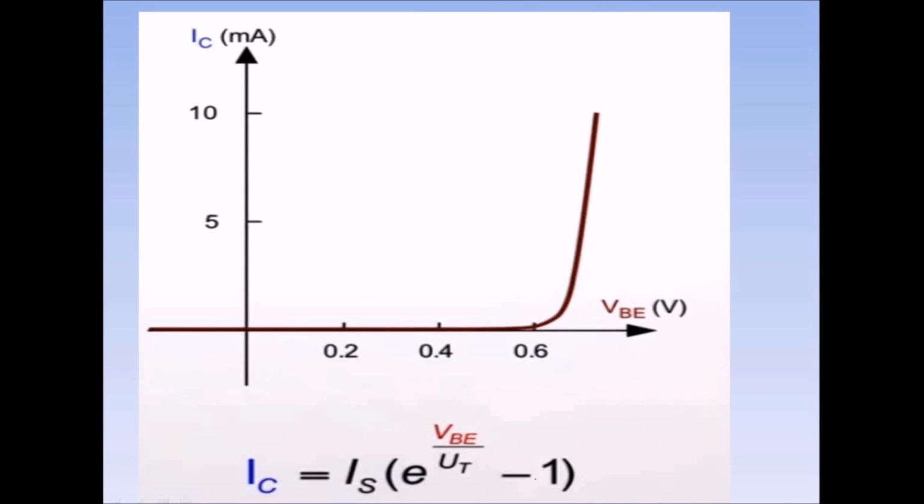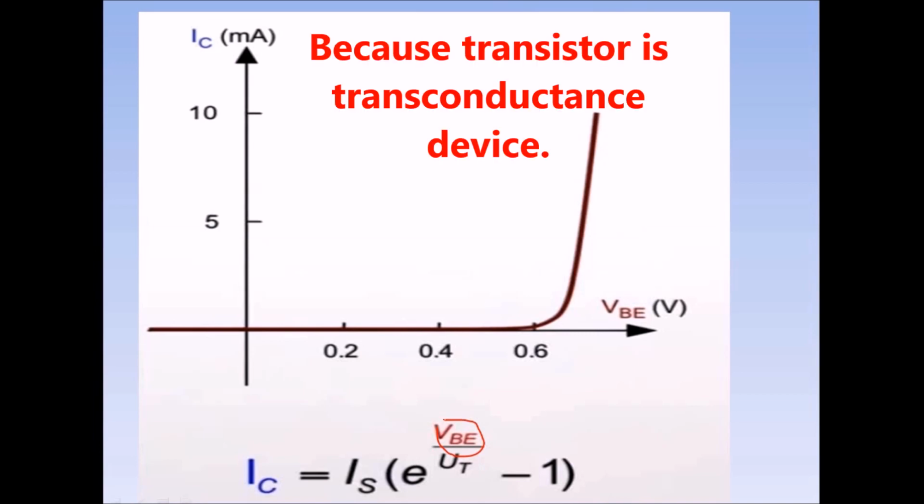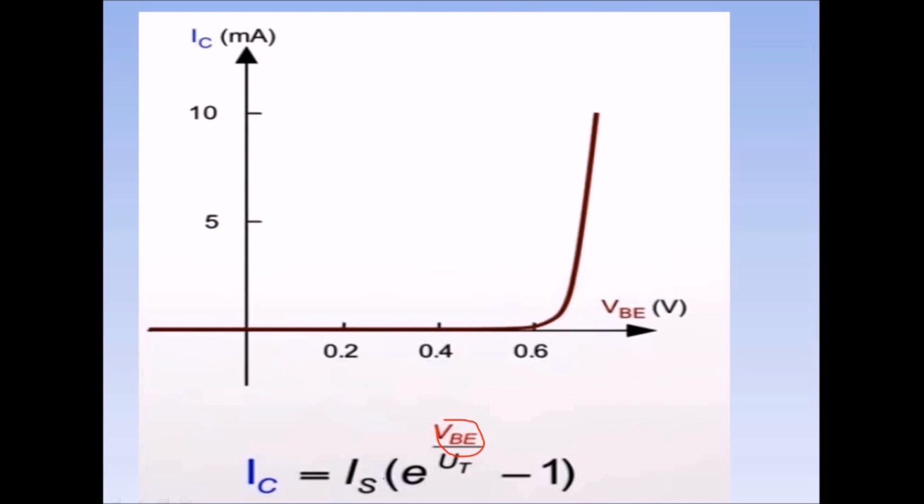In this equation you can see IC depends only on VBE. There is no dependency on the base current, and whenever we talk about a transistor, we always take the transconductance parameter into consideration. It is because the output current depends on the input voltage. Beta is just a constant which relates the base and emitter current, and the current is only an effect of the voltage applied. So the whole current control is done by the base-emitter voltage.